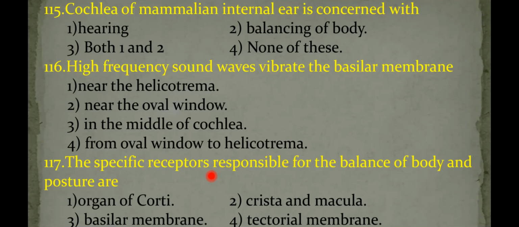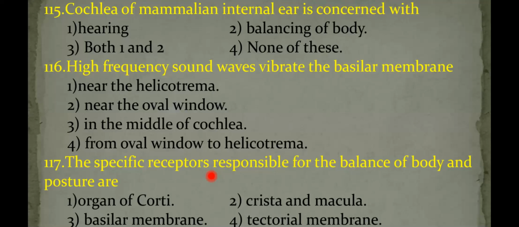Then from the scala vestibuli, the sound vibrations enter the scala media. Once the sound vibrations enter the scala media, waves are generated in the scala media. So at the region of the helicotrema, the sound vibrations